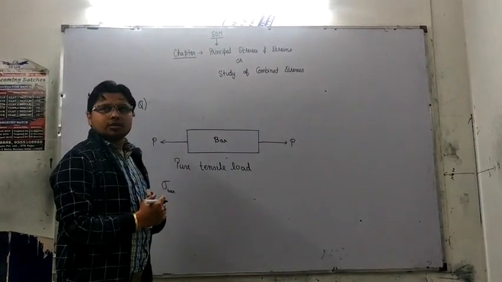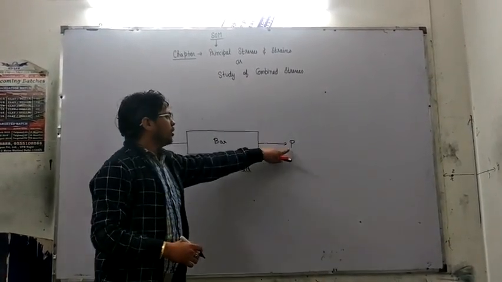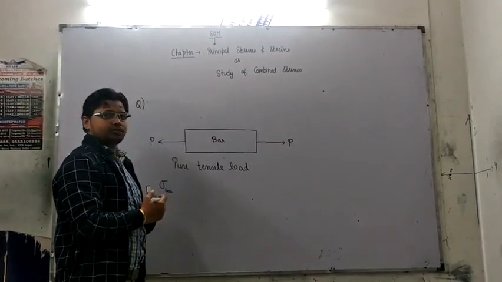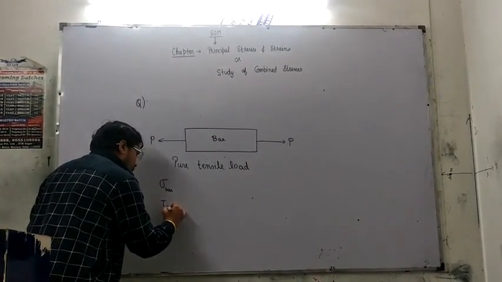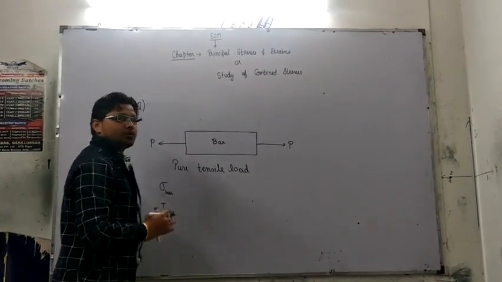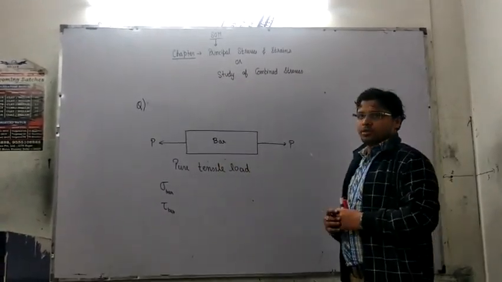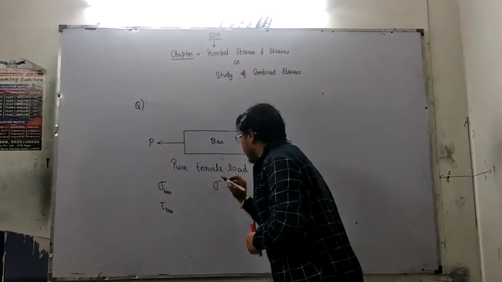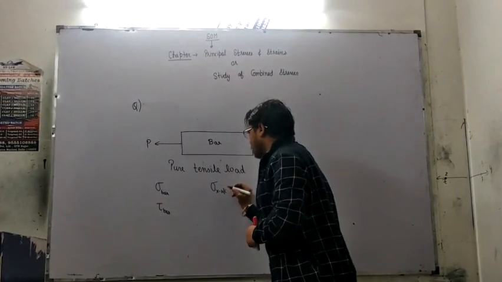What will be the normal stress induced in this bar whenever a load of equal and opposite force, say P, is acting on this particular section? I also want to know what will be the shear stress induced in the bar when this normal load is acted on this bar. I also want to know what will be the normal stress acting on the cross section.